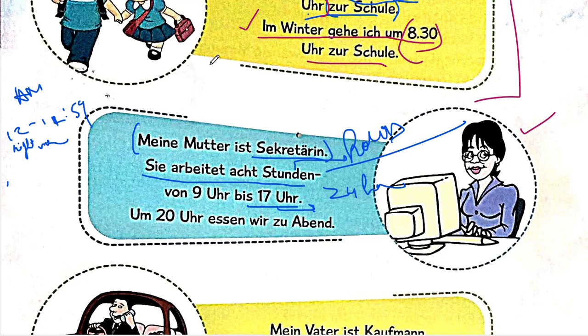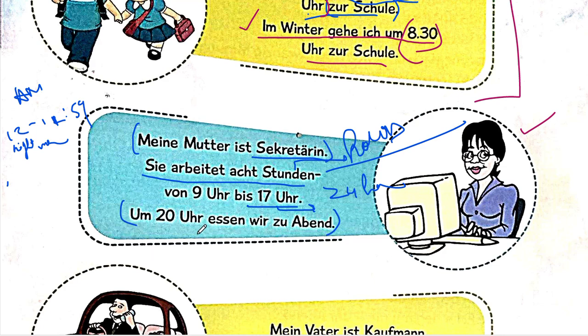16 means 4 o'clock, so it goes from basically 1, 2, 3, 4, 5, 6, 7, 8, 9, 10, 11, 12, 13, 14, 15, 16, 17, 18, 19, 20, 21, 22, 23, 24, like that. Okay, that's the 24-hour clock.